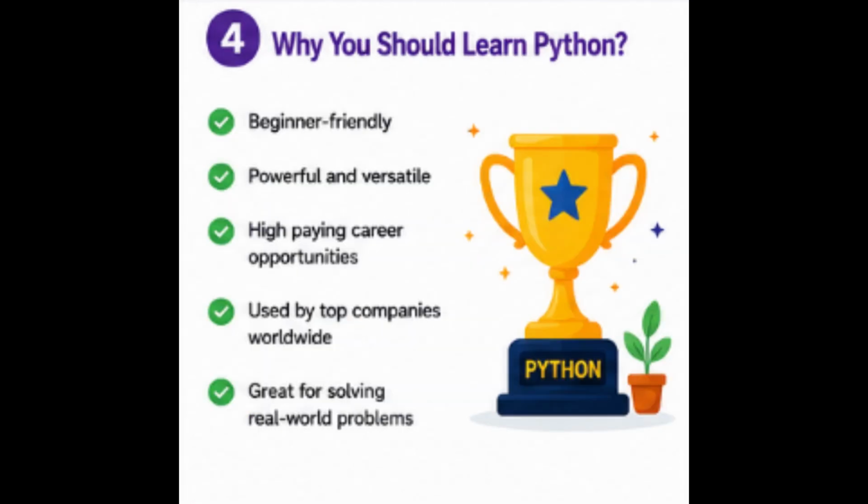Slide 4. Real-world applications. Visuals: collage of AI, NASA, Netflix, and robots. Key points: AI and machine learning. Web development, Instagram/Spotify. Data science and automation.